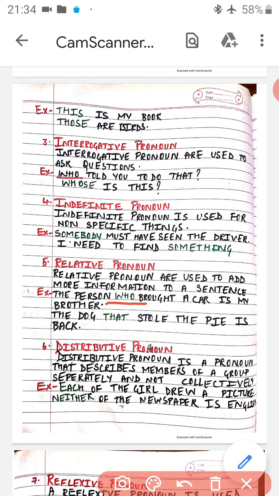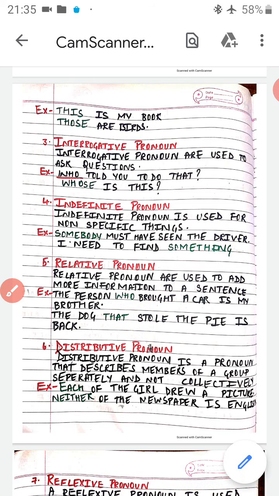The dog that stole the pie is back. Okay, the dog who stole the pie. That and who can be used vice versa. Okay, the dog that stole the pie is back. So here both who and that are used to add some more information about the noun in the sentence.